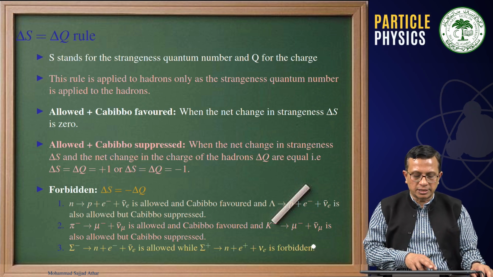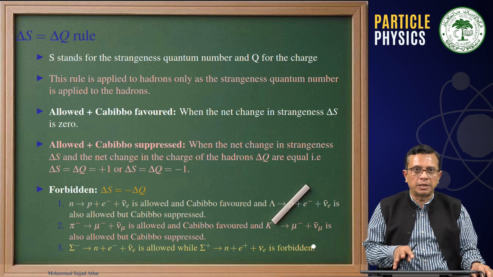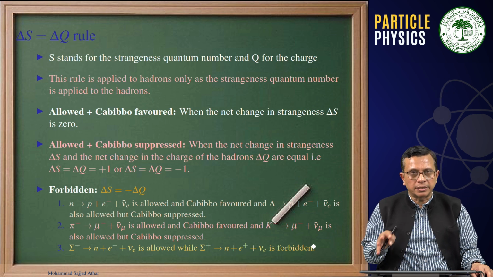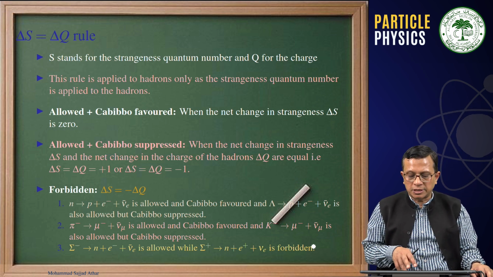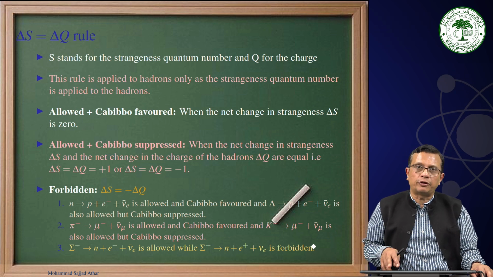We also saw the example of sigma minus decaying into n plus electron plus antineutrino, which has been observed in nature. That is an allowed process, though Cabibbo suppressed. But sigma plus decaying into n plus e plus neutrino e is a forbidden process.